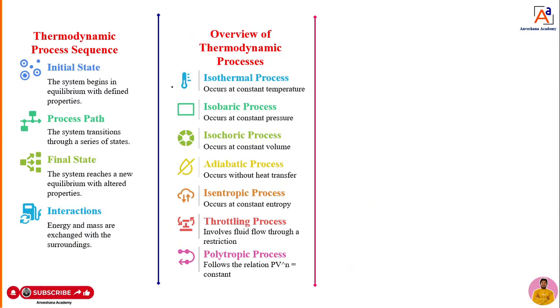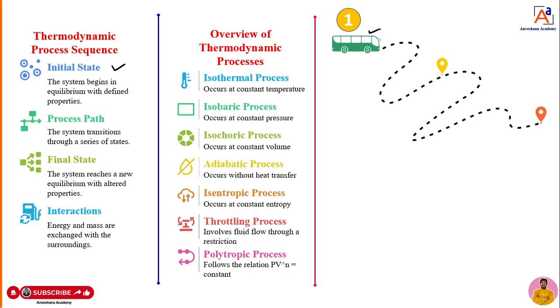When it comes to this thermodynamic process, as I told, it is going to have an initial state. Assume that a bus is a system. When it is at the starting point, it is going to have some properties. Those properties we can mark as P1, V1 and T1. That condition we can call the initial condition or state 1. The system begins in an equilibrium state.